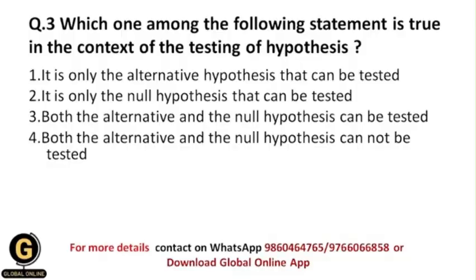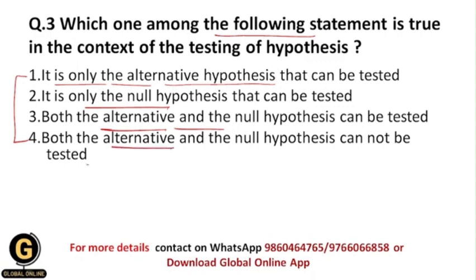Next, which one among the following statements is true in the context of the testing of hypothesis? Okay, so here they have given us different statements regarding the testing of hypothesis, and we need to find out the true statement which is relevant to the testing of hypothesis concept. The first statement is, it is only the alternative hypothesis that can be tested. It is only the null hypothesis that can be tested. Both the alternative and the null hypothesis can be tested. Both the alternative and null hypothesis cannot be tested.